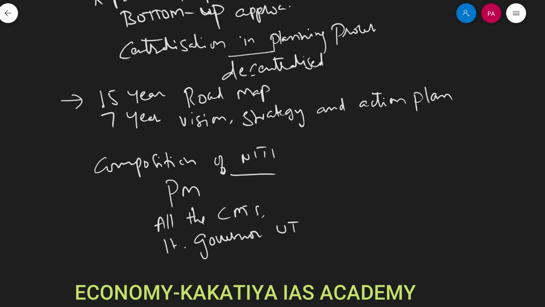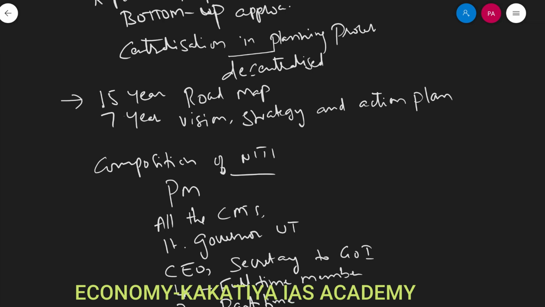It consists of a CEO, right, who is of the rank of secretary to the Government of India, right? It consists of 4 full-time members and 2 part-time members. So this is the composition of Niti Aayog.